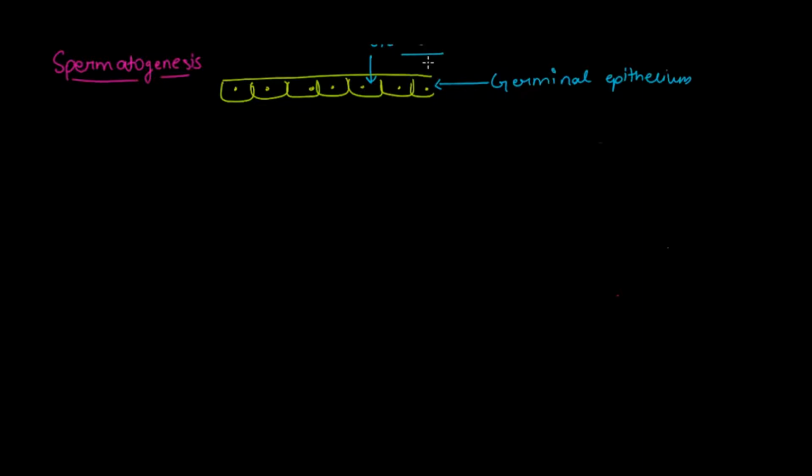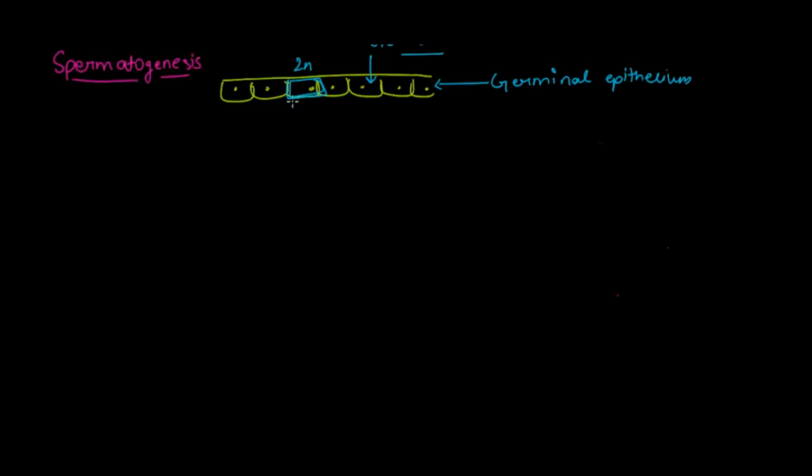Now I'm going to take one of those germ cells to make our process a little bit simpler, but this process occurs in every germ cell. All of the germ cells are diploid. So this is the germ cell that I'm going to take here, and this is diploid in nature. It means it has 46 chromosomes or a pair of 23 chromosomes, whatever you say. So it has 2n chromosomes here. It is diploid in nature.